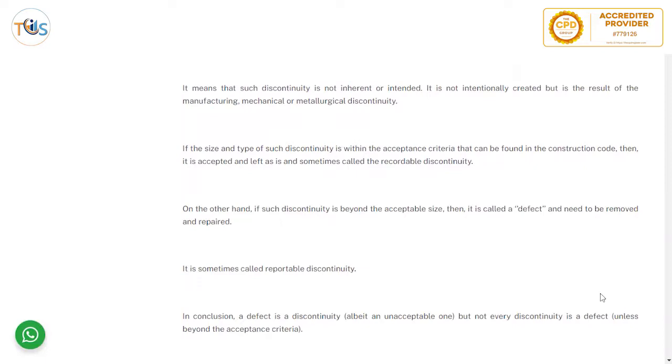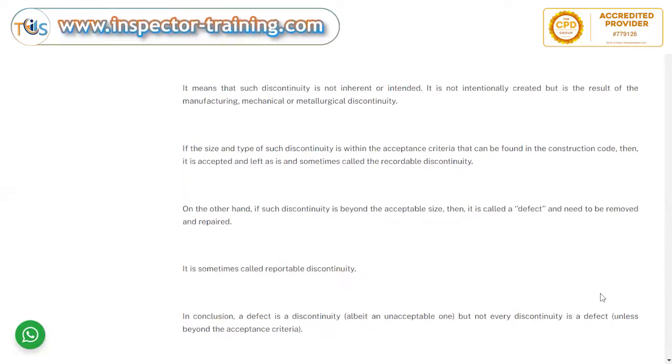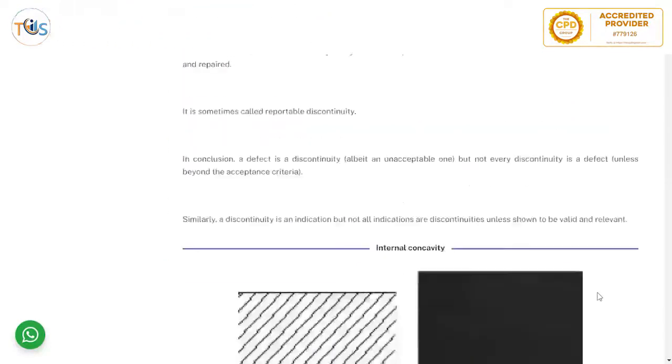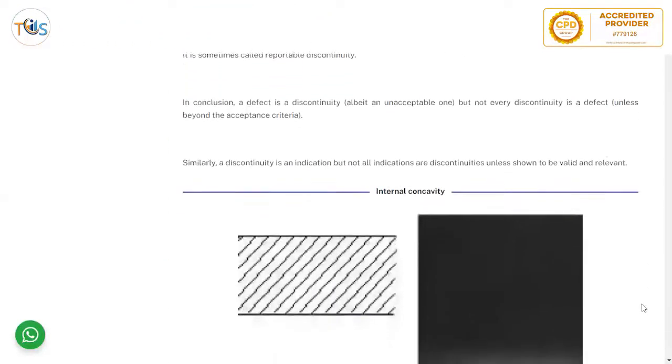If the size and type of such a discontinuity is within the acceptance criteria that can be found in the construction code, then it is accepted and left as is, and is sometimes called a recordable discontinuity. Here the construction code is API 1104. On the other hand, if such a discontinuity is beyond the acceptable size, then it's called a defect and needs to be removed and repaired. It's sometimes called a reportable discontinuity.